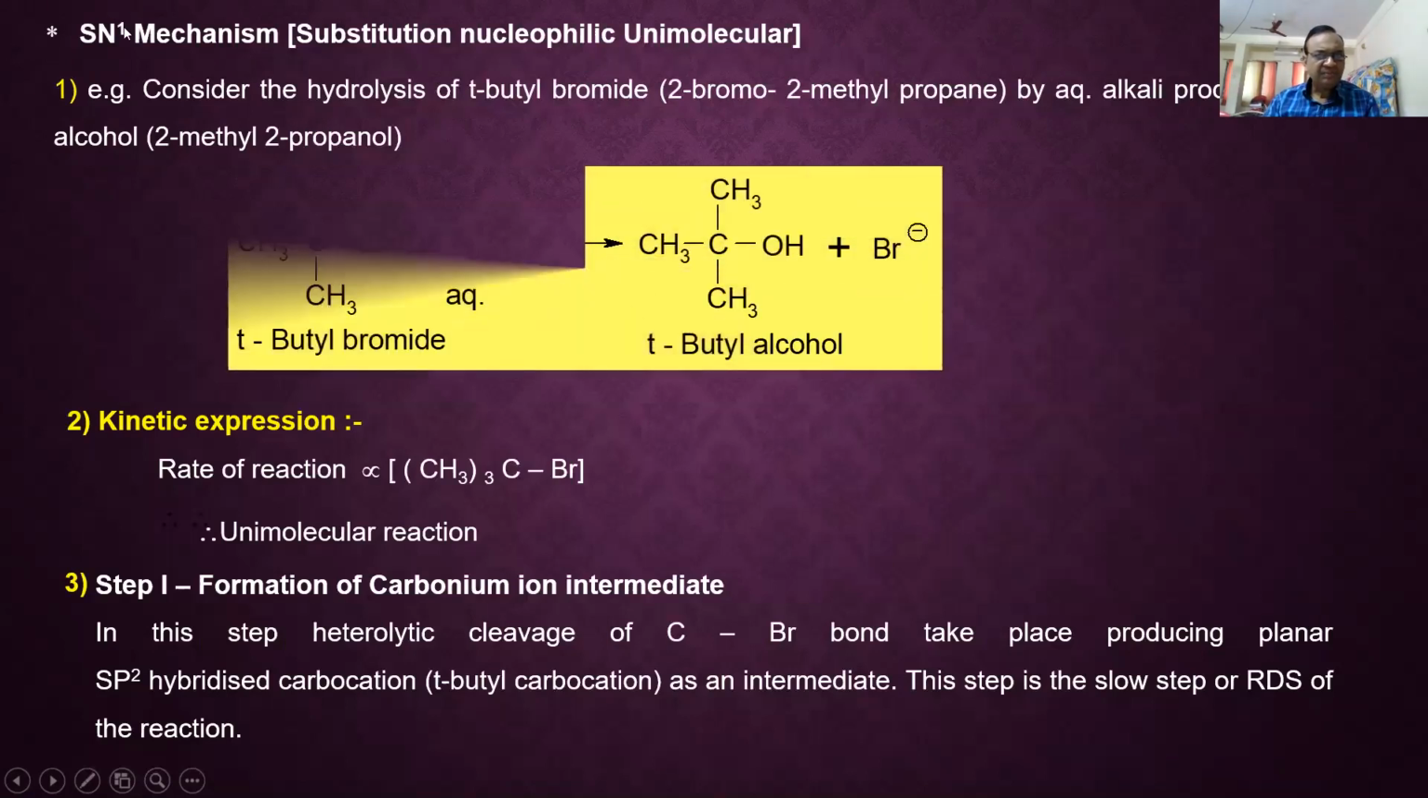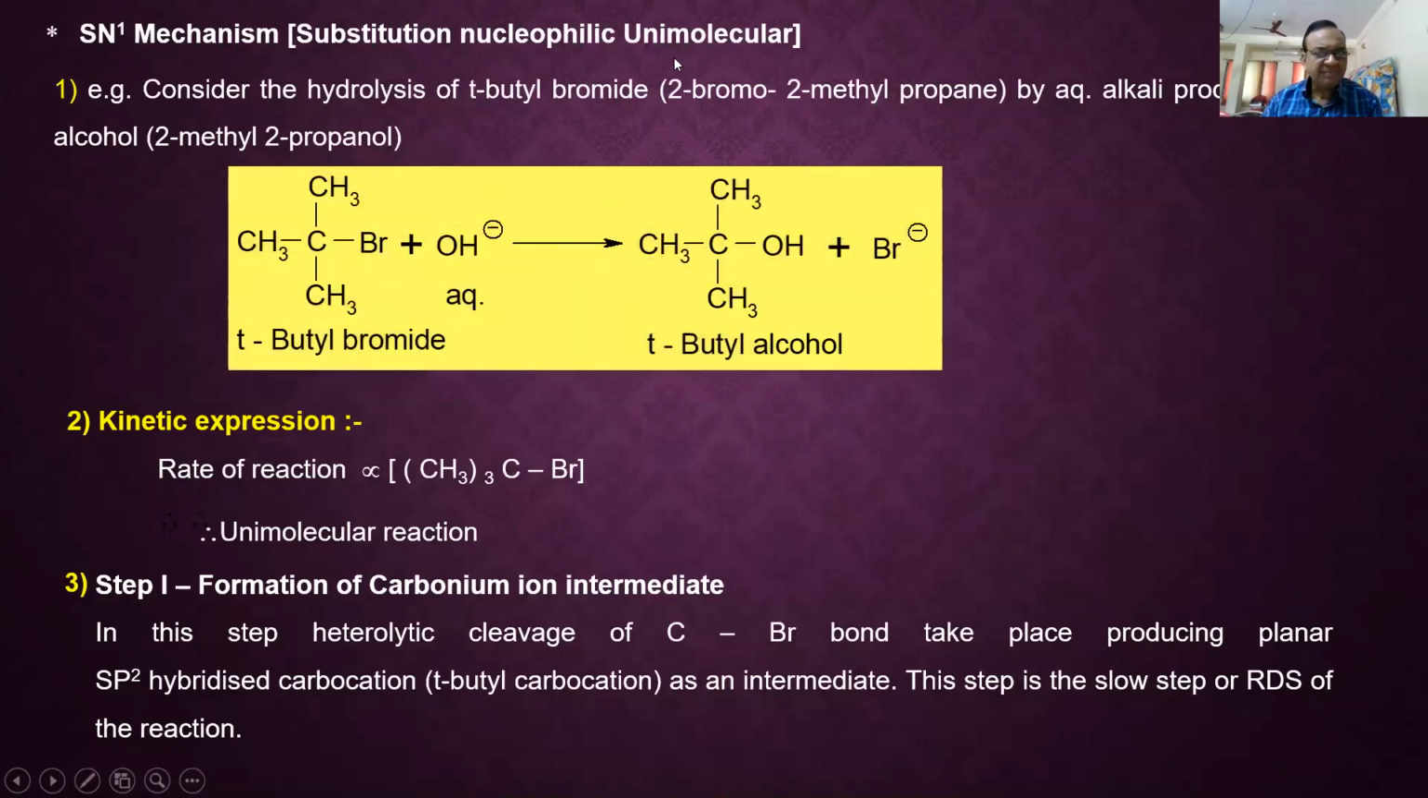Let us come to know what the SN1 reaction mechanism is. Yes, it is substitution nucleophilic unimolecular. Let us consider hydrolysis of tertiary butyl bromide with aqueous KOH to give tertiary butyl alcohol. This tertiary butyl bromide also has the name 2-bromo-2-methylpropane. So Br is substituted by OH.